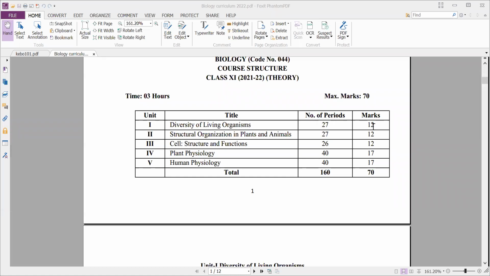And next, the second chapter is breathing and exchange of gases. The third chapter is body fluids and circulation. And the fourth chapter is excretion and waste products and their elimination.